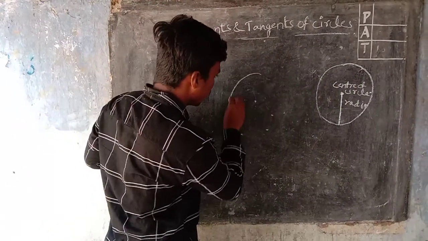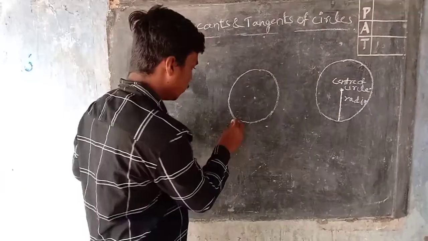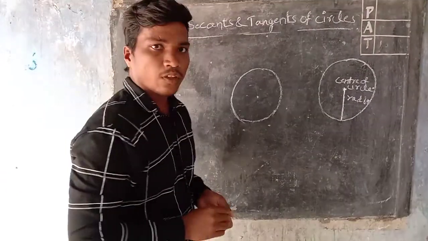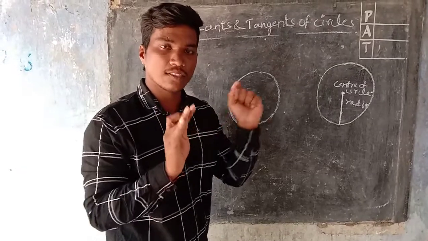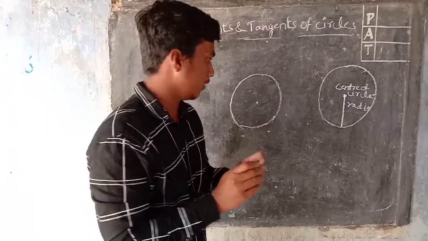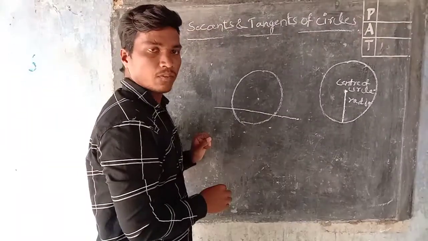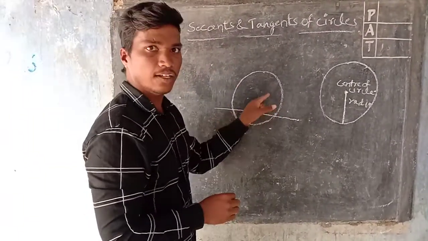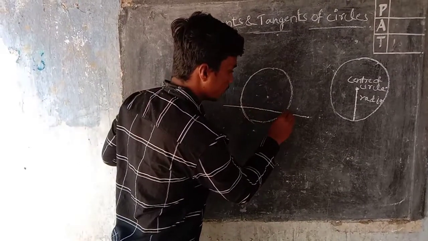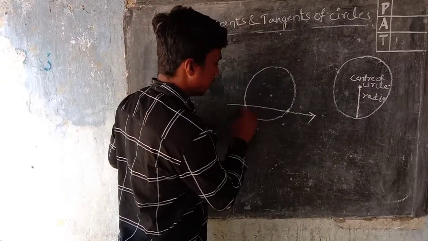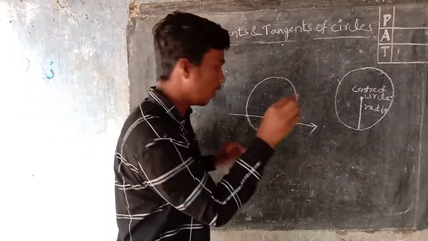And this is a circle. A straight line which passes through 2 points on the circle is called a secant line. This is 1 point and this is 2 points. A straight line which passes through the 2 points on the circle is called a secant line.